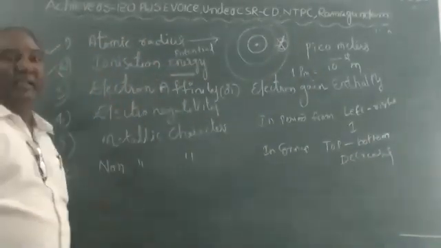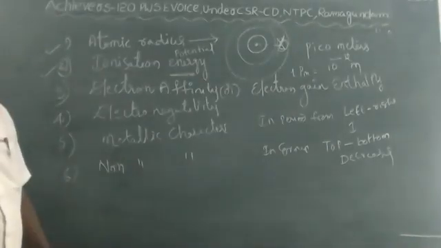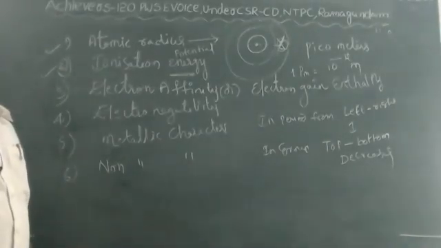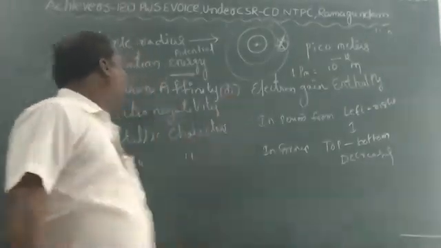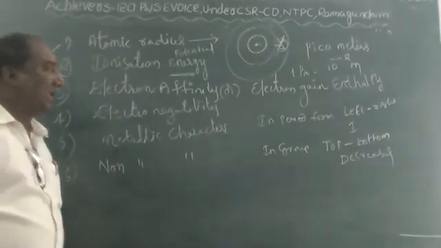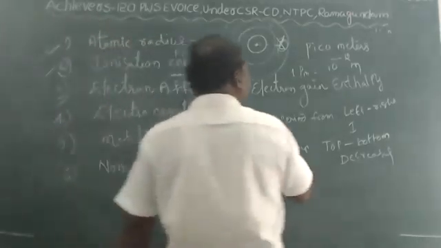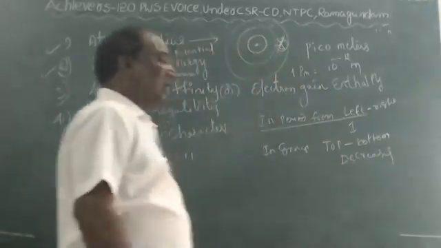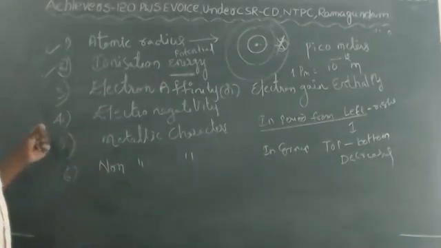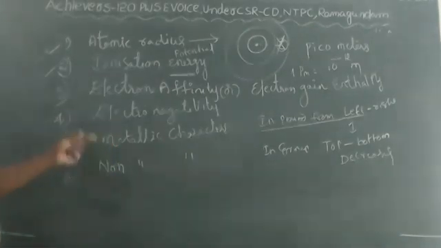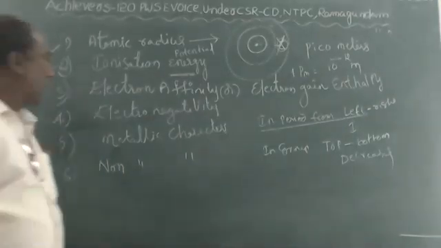Electron affinity: the energy liberated when one electron is added to a gaseous atom is called electron affinity or electron gain enthalpy. In a period from left to right it increases. In a group from top to bottom it decreases. Electron affinity and ionization energy have the same units, electron volt per atom. And next one is